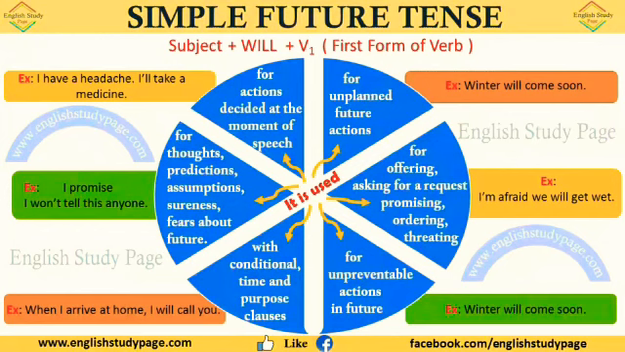Next usage: for offering or asking for a request, promising, ordering, threatening. In this type we can use simple future. Example, I'm afraid we will get wet. In this type of situation we can use simple future. Then with conditional, time and purpose clauses. In conditional clauses we can use future tense. For example, type 1: when I arrive at home, I will call you.